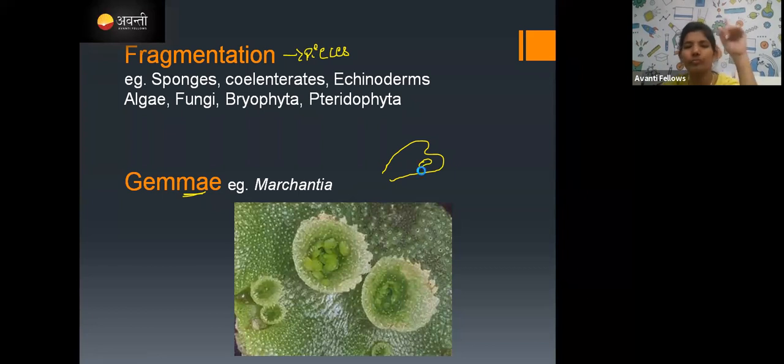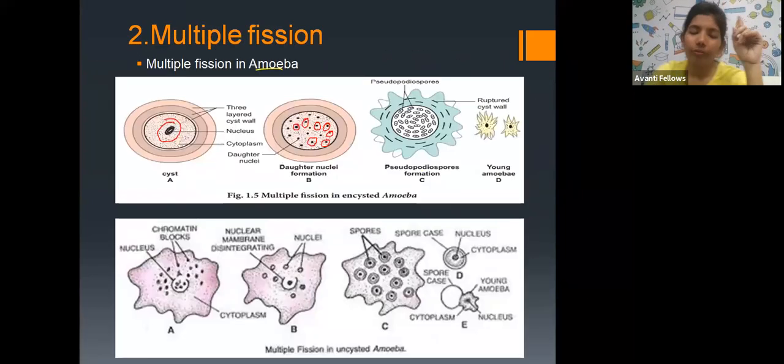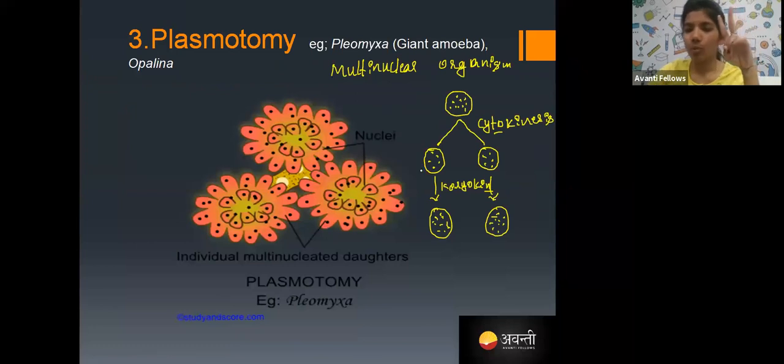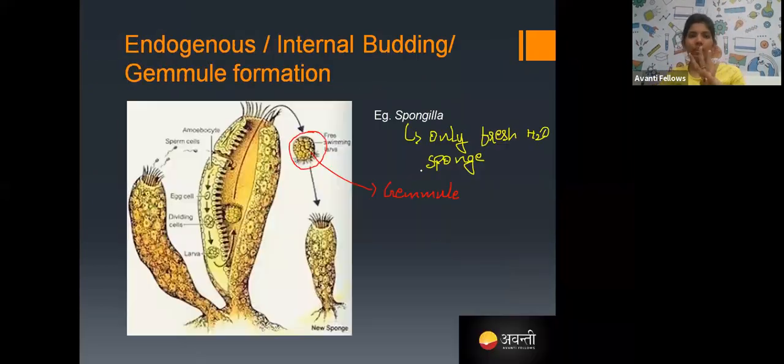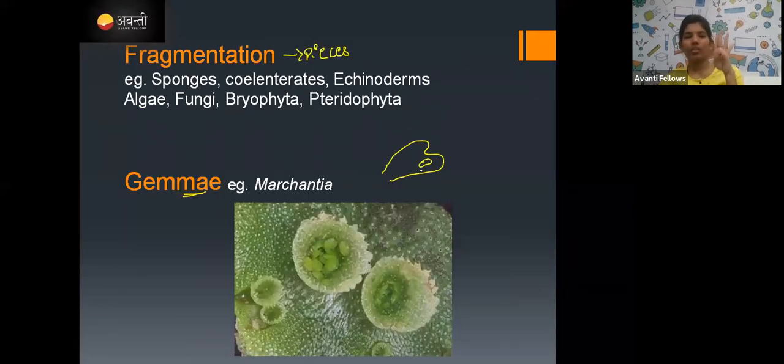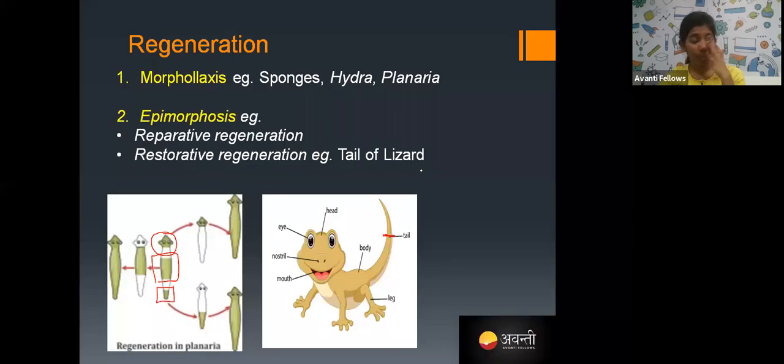So far we have seen fission, plasmotomy, budding, fragmentation and gemma formation. The next one is regeneration. You know already what happens in regeneration. If the tail of a lizard is cut off, then what happens?